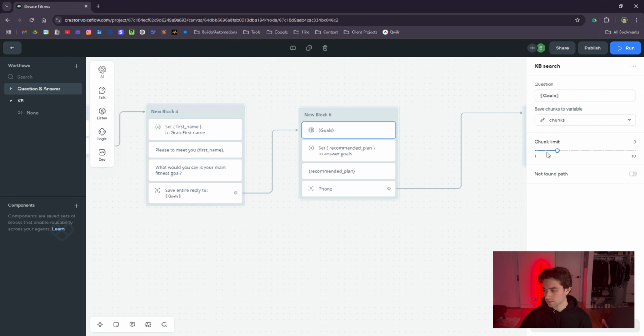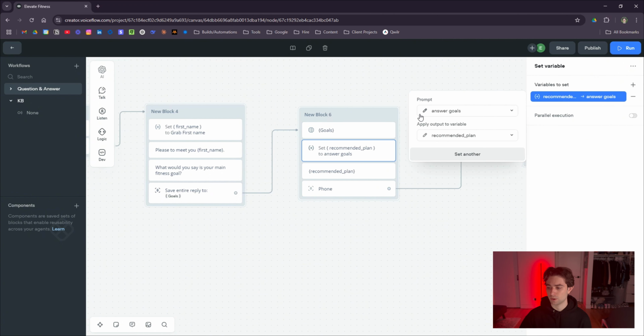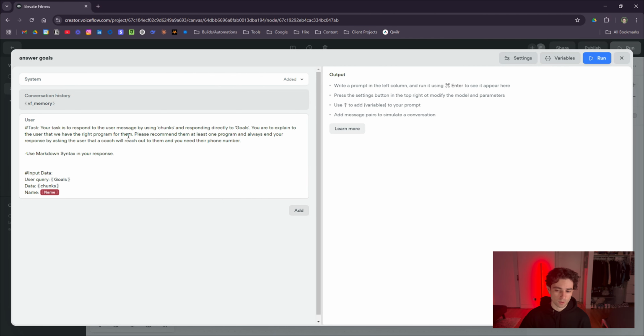Same thing, we have chunks and our chunk limit. Here we have our second step with another prompt. If we take a look at our prompt here, we're basically saying you respond to the user message by using chunks and responding directly to goal. Please use markdown syntax. Markdown syntax is a really nice way for AI to space out its wording in bold text and italicize it as well. It just makes it a lot more neat and clean to read. So I always ask in my prompts to output in markdown syntax.